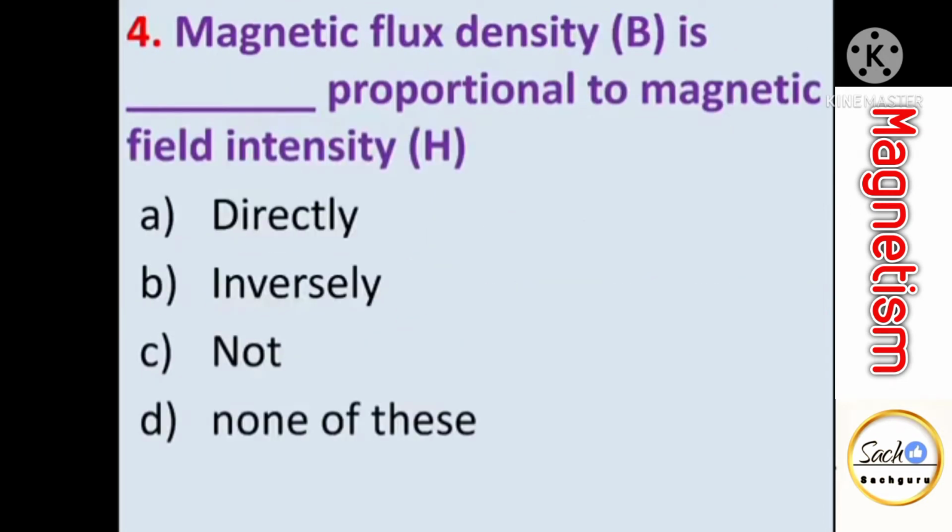Magnetic flux density is dash proportional to the magnetic field intensity. We have seen that when magnetic field intensity increases, then magnetic flux density also increases. So B is directly proportional to H.